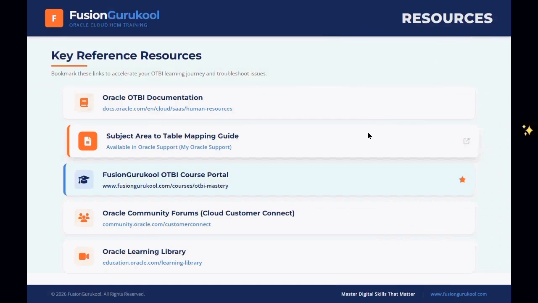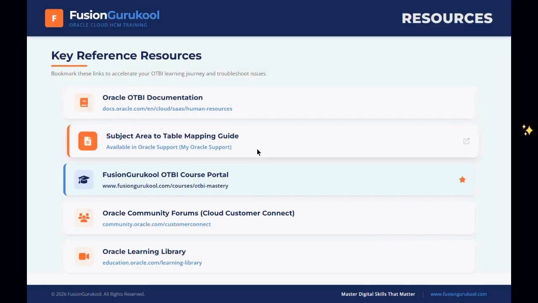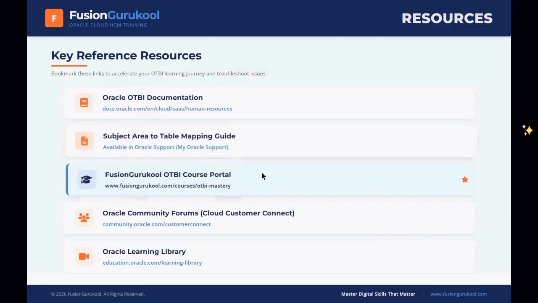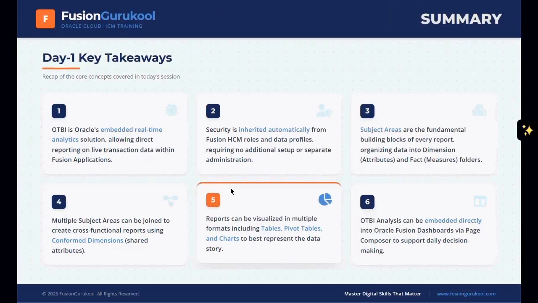Some of the key useful information, where you will find the documentation for OTBI, what you understand by subject area, how you should access those subject areas, our mastery class details, everything we have kept here. You should refer to them and keep them as favorites in your browser, so that you can regularly access, read and learn from these meaningful documents.